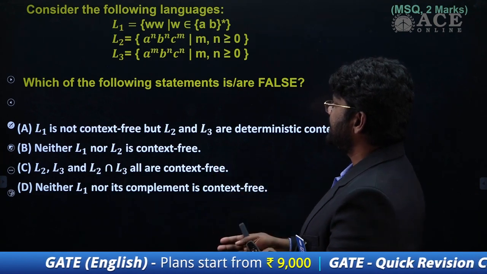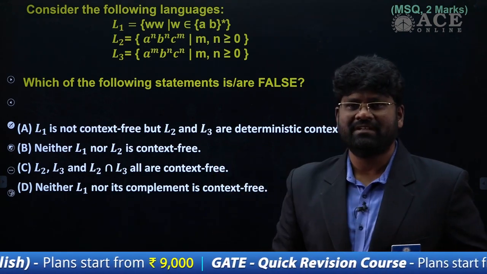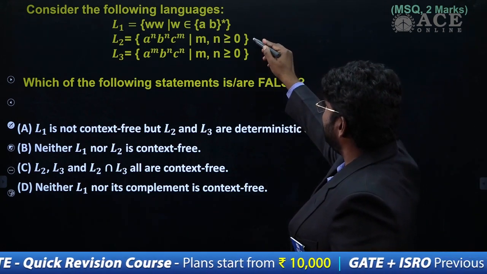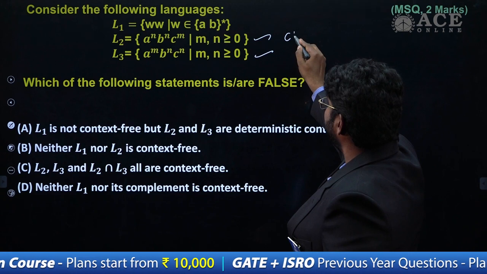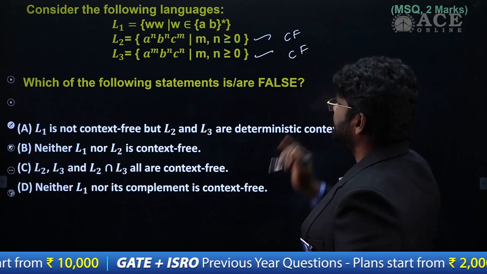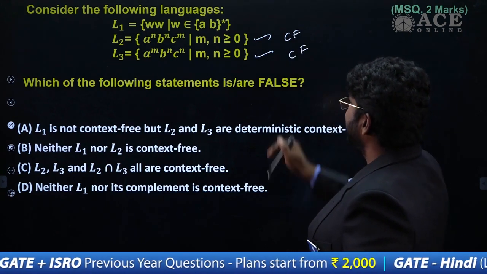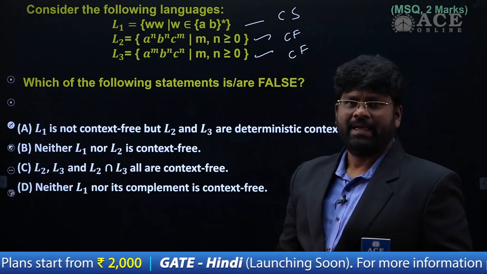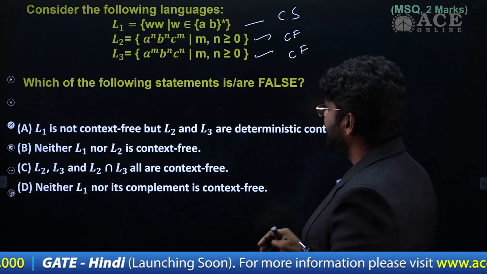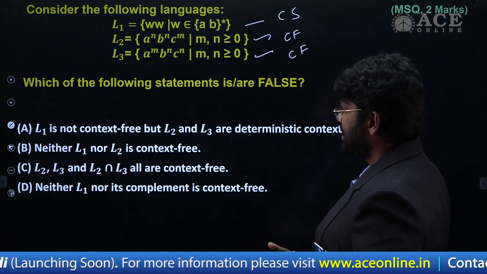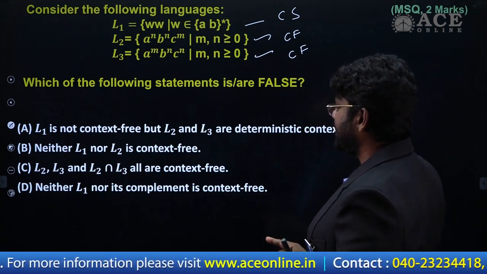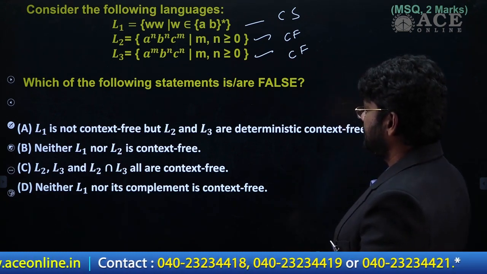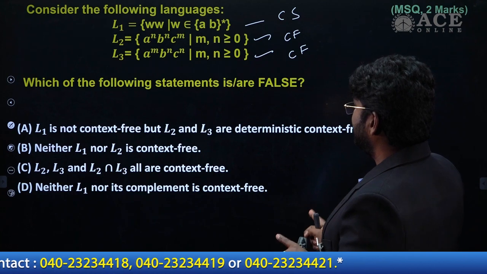So any number of A's followed by an equal number of B's and C's here. These two are very popular languages. We will say this is context free, this is also context free, right? And you know that this is not context free, this is context sensitive. This is the known fact. Just see the options. Option A: L1 is not context free, but L2, L3 are deterministic context free. It is asking for the false statement.